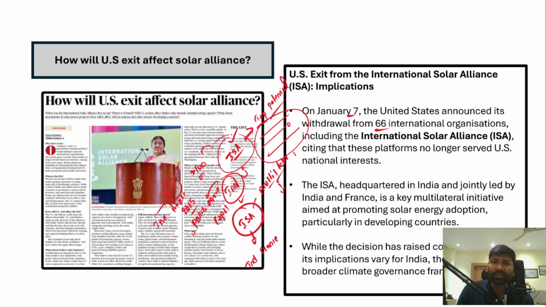The multilateral initiative established with the objective of solar energy adoption, particularly among the developing countries: developing capacities, technology sharing, financing, best practices. These are the objectives of the International Solar Alliance.